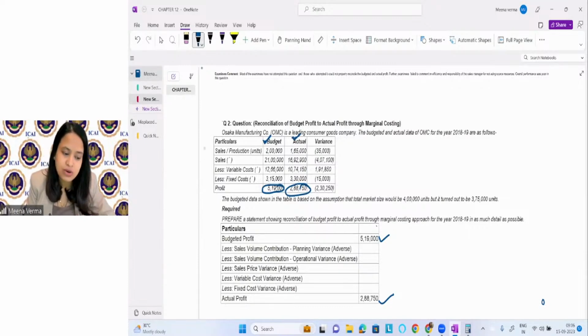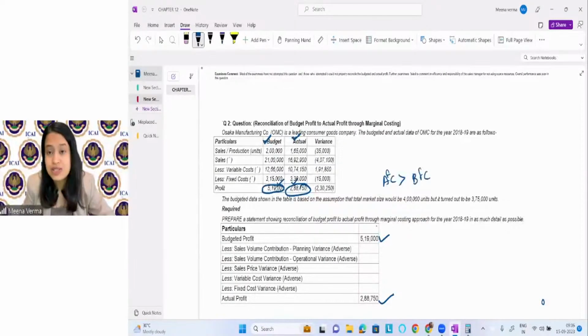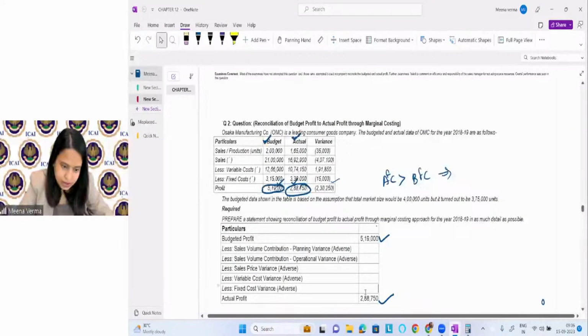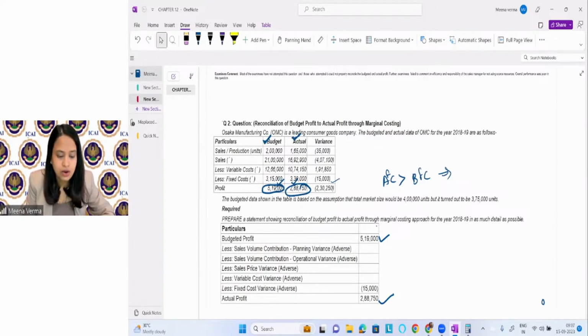Then what do we have here? Budgeted fixed cost is given, actual fixed cost is given. You can see the actual fixed cost is more than the budgeted fixed cost, which is not good. It is an unfavorable variance. You can see 1500 is an unfavorable, adverse variance. I can write it here. Then you can see the variable cost variances.